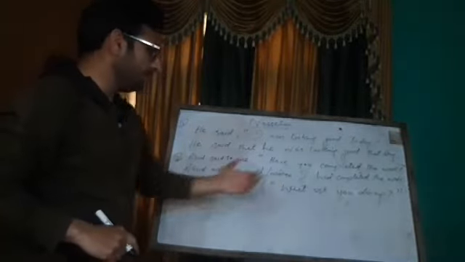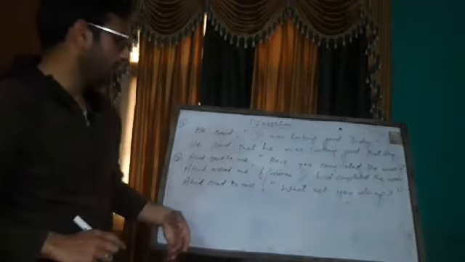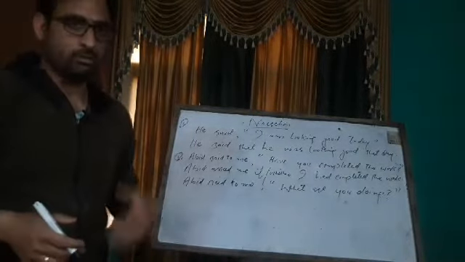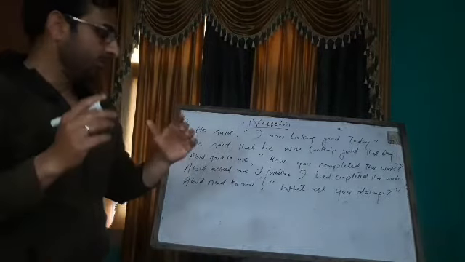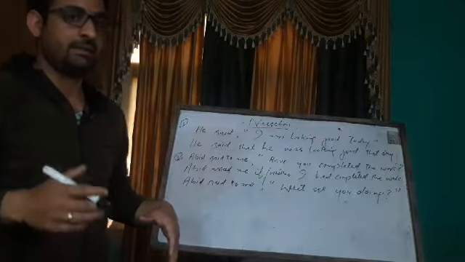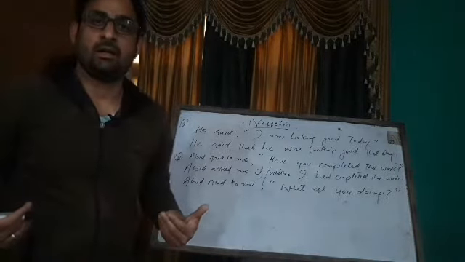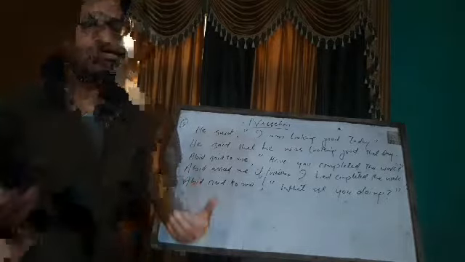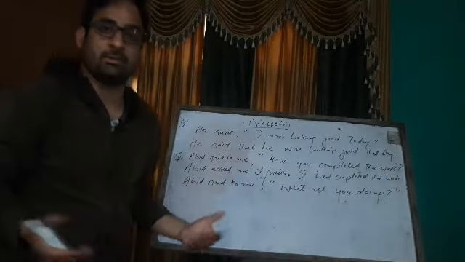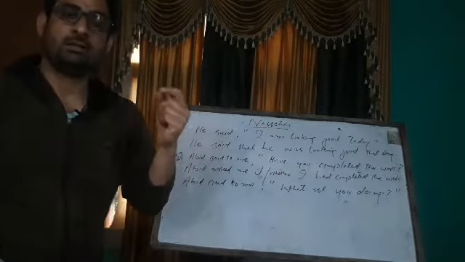The other kind of interrogative sentence is that which does not answer with yes or no. The answer of this particular question will be in a kind of statement. What are you doing? I'm writing. I'm eating. What are you doing? I'm playing. So the answer of this question will be in a statement.